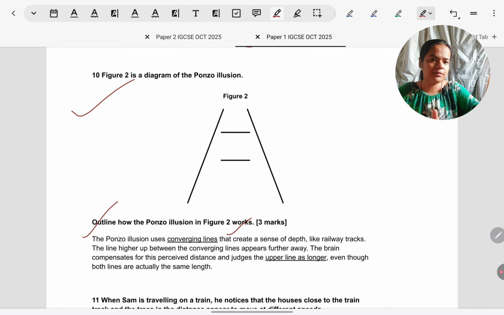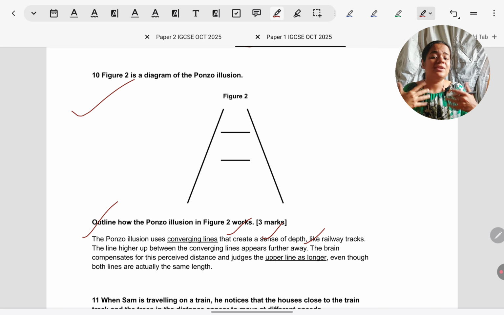Even if they would not have given the image here, it wouldn't make a difference. We would have to define what the image is because Ponzo illusion is a fixed image. It's for 3 marks. Make sure to give 3 points for 3 marks. It's nothing, you just have to write what you have learnt in the textbook. Converging lines you must mention. Those are only the context. Parallel lines you must mention.